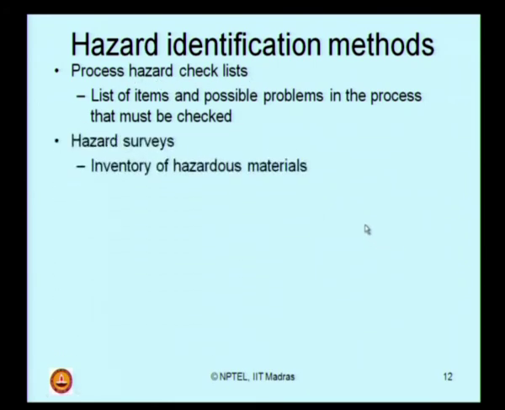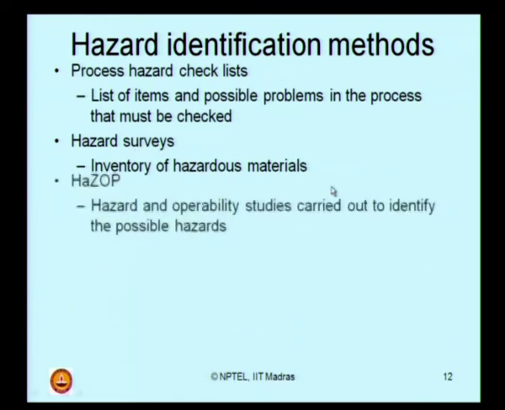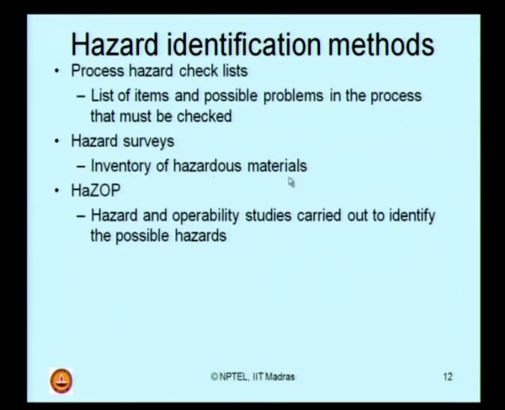The second method is to conduct hazard surveys. What do you mean by hazard surveys? Prepare the inventory of hazardous materials present in the process industry. Make a list of all materials on board which are involved in the process industry, try to identify the hazardous characteristics of each material and rank them. So, prepare an inventory of hazardous material present in the process industry. This material can be a raw material for the process industry, or it can be a product of the process industry.